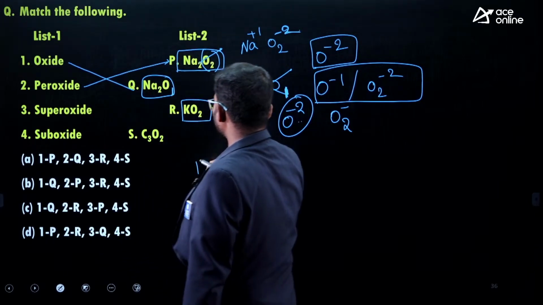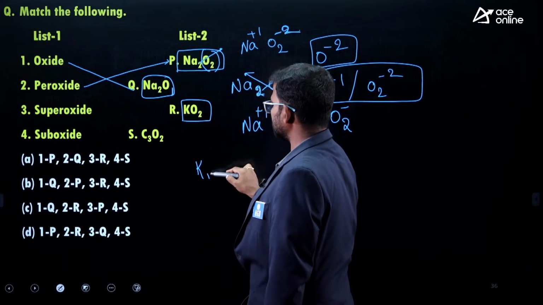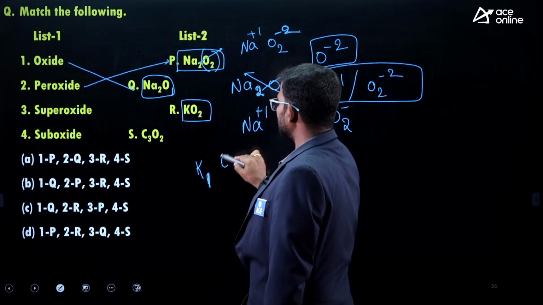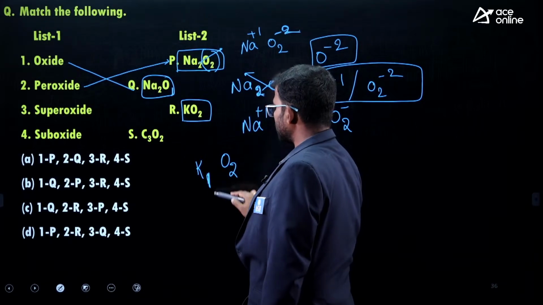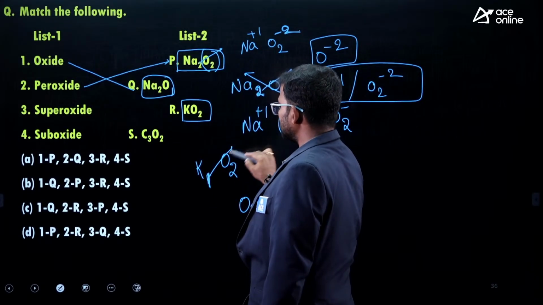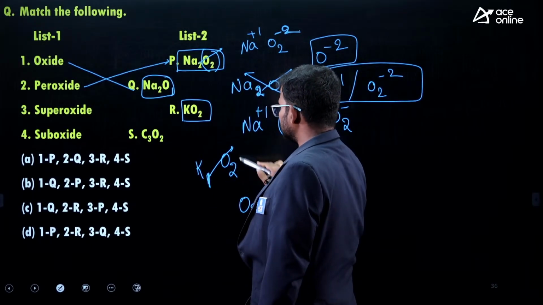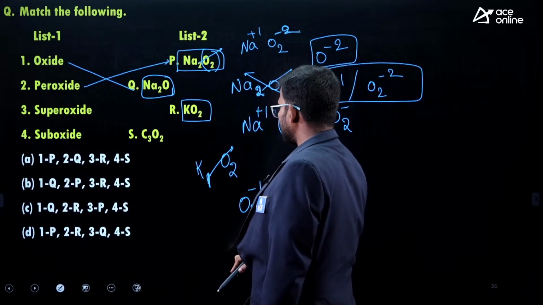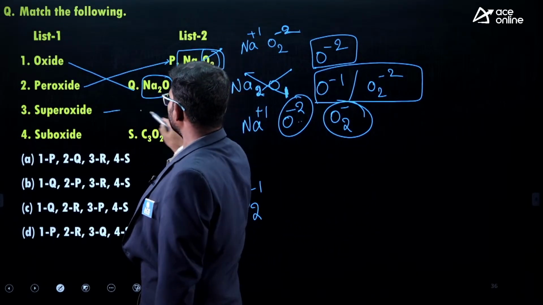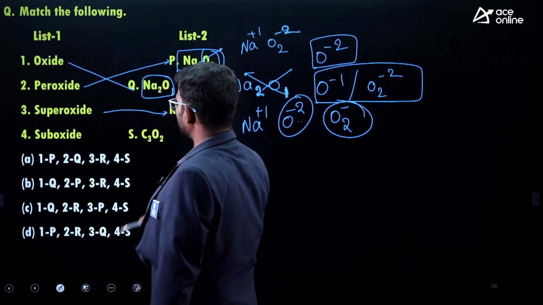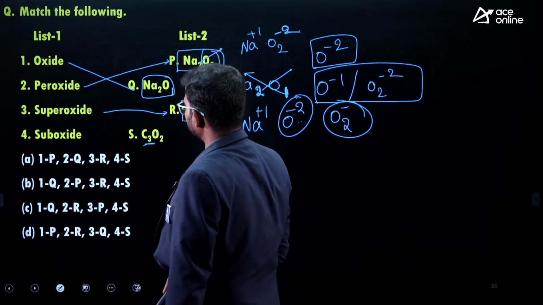Next one, superoxide. Actually potassium, how many oxygens do we have? How many potassiums? 1. How many oxygens? 2. For 2 oxygens, 1 potassium is there. Based on the crisscross method, if it moves here, then what do we get? O2 minus 1. If it has O2 minus 1, what do we call it? So superoxide.